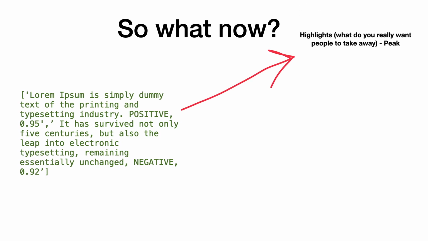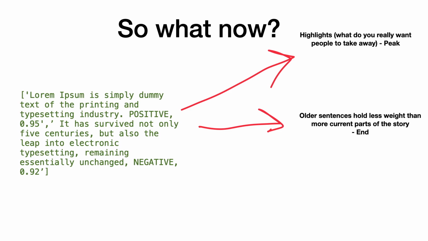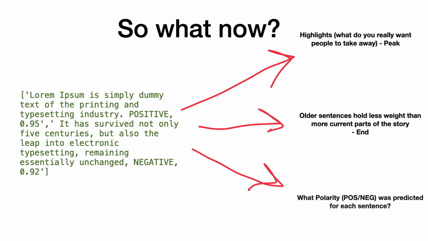The one thing we need to do is highlight what you really want people to take away from this document. That's most important, and that's how we're going to identify the peak. The second thing is older sentences hold less weight than more current parts, and that's the end. So the peak and the end. And then finally, what polarity, positive or negative, was predicted for each sentence to begin with.